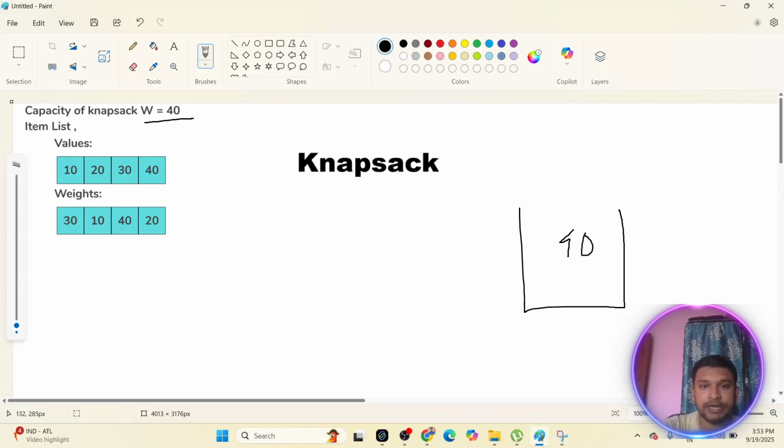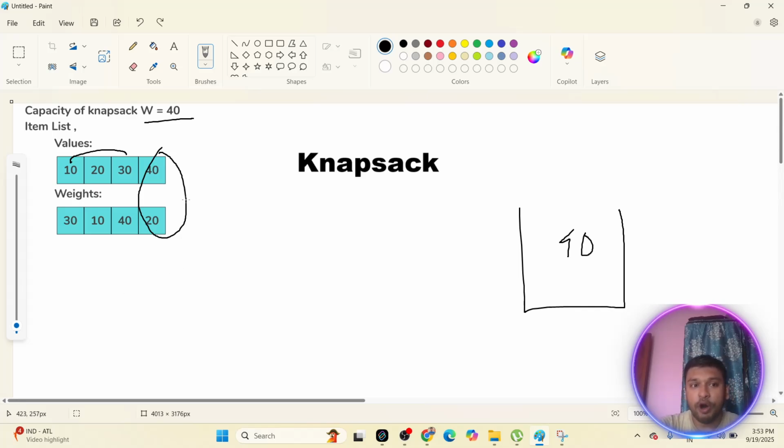Now, the problem statement is you have to take maximum value in this knapsack. You can understand? In this problem statement also you can see a lot of solutions would be there. So only this particular one is something which you can choose. Now you can choose a combination of this and that. Okay, you can choose some other combination as well. So you have different solutions.